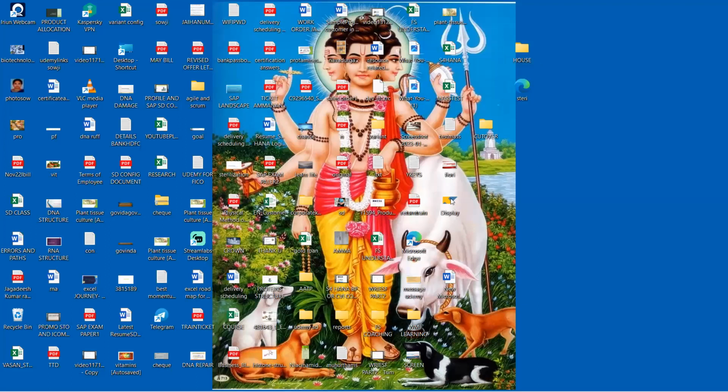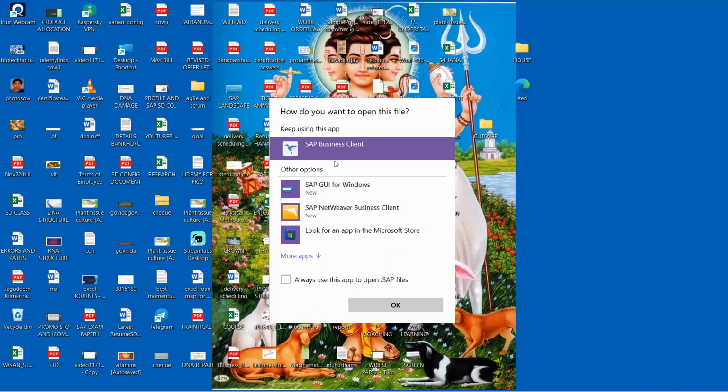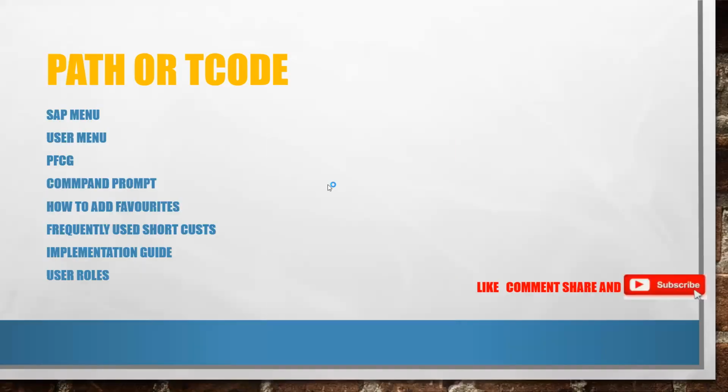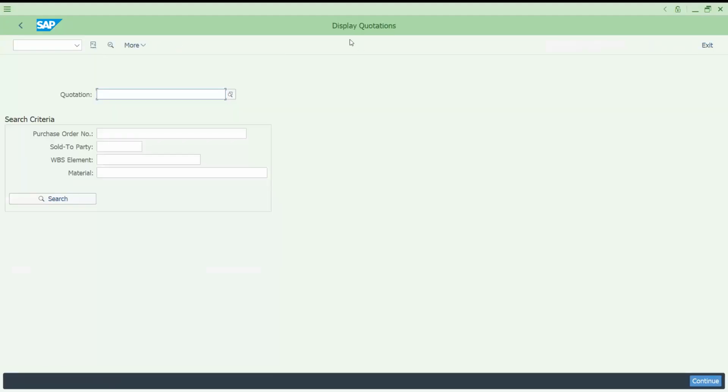For example, whatever shortcut I have created is stored here. If I double click here, it will automatically open. It is asking through SAP GUI windows, our business suite where you would like to open. Let's do this. Hello. Now you can view the screen, right? This is how you can open the shortcut from the desktop. You can create it for any transaction. So this is one thing.